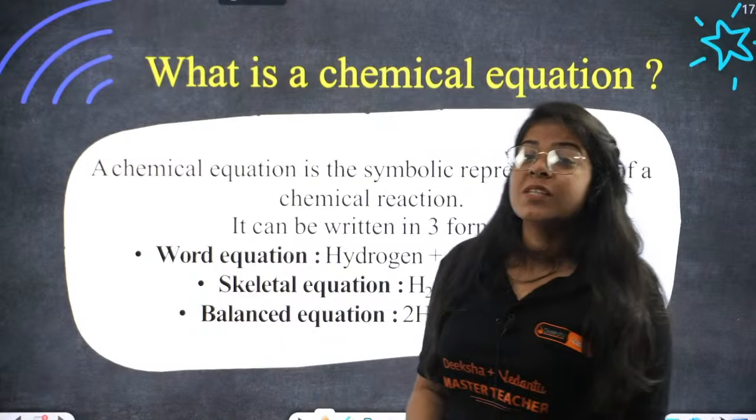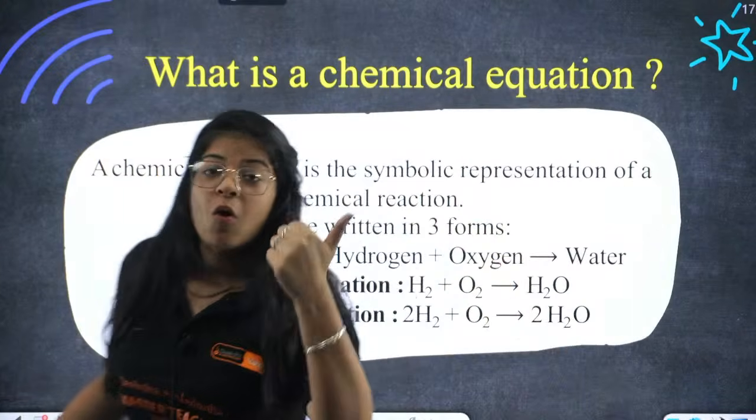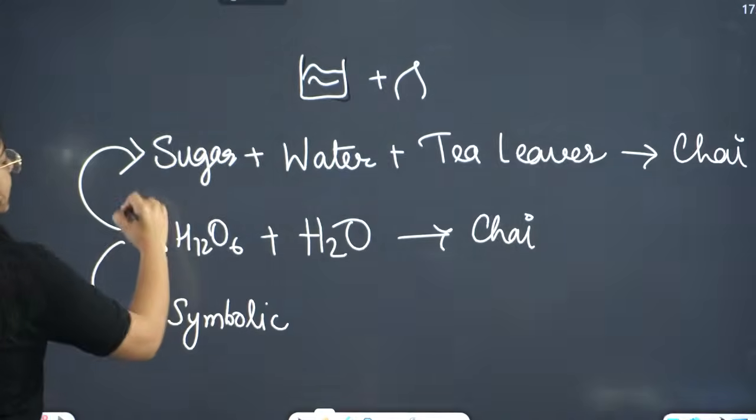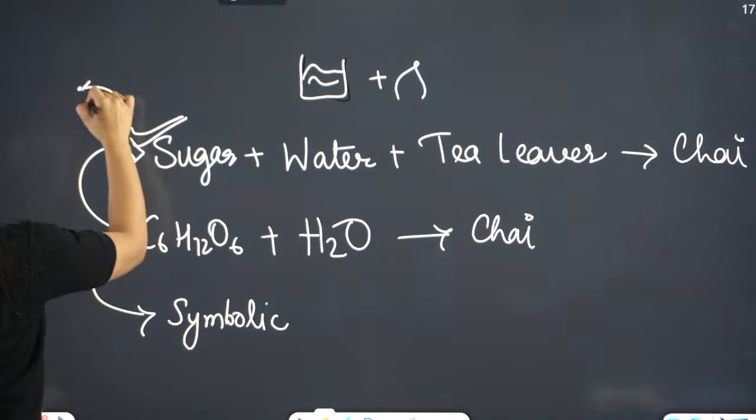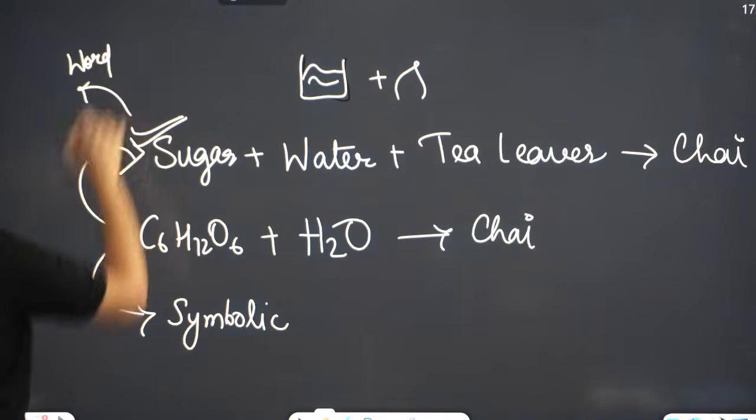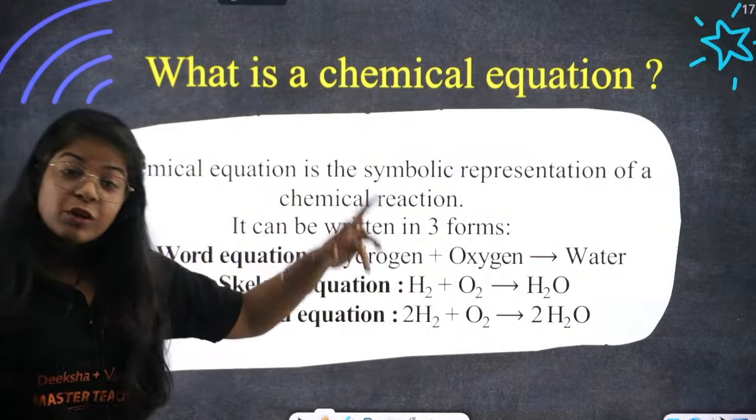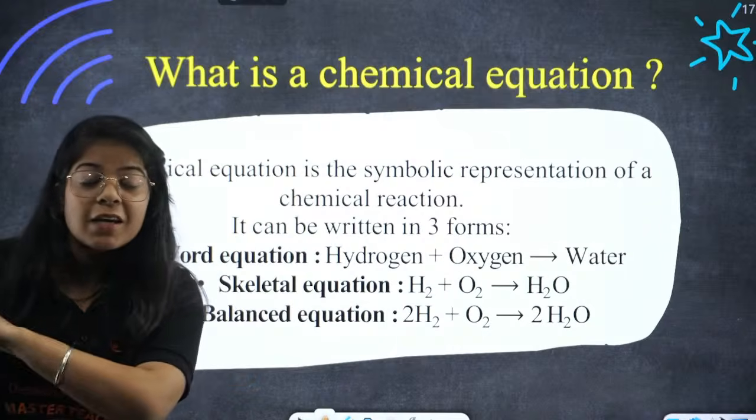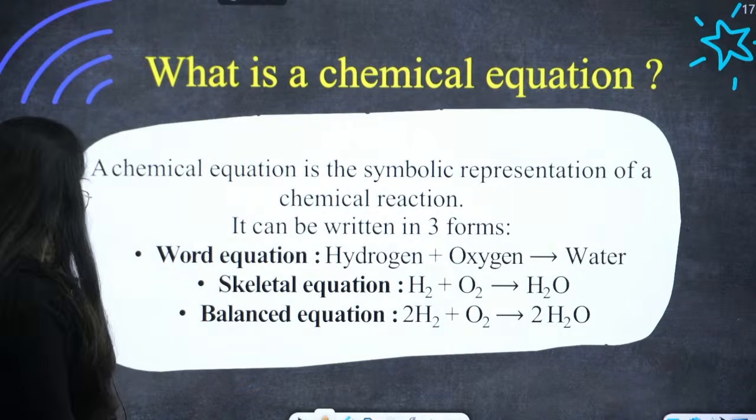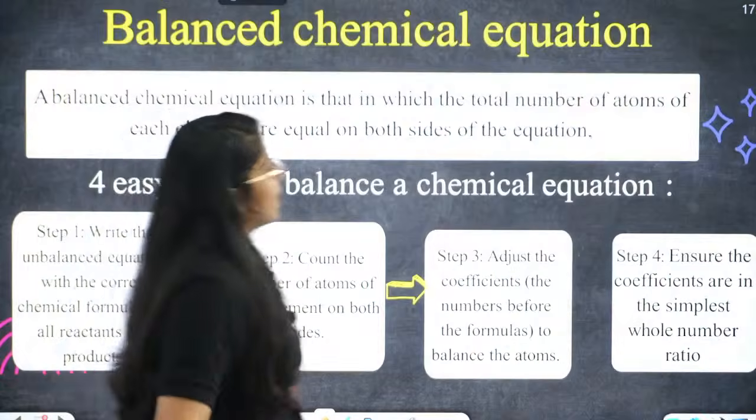Done. Now, we can write its names, water plus tea leaves, right? Like this. So, this is the word equation. This is the word equation, right? Then you write the skeletal equation. I wrote the formulas. The formulas are the skeletal equation. And balancing we will learn. So let's leave that. Okay.